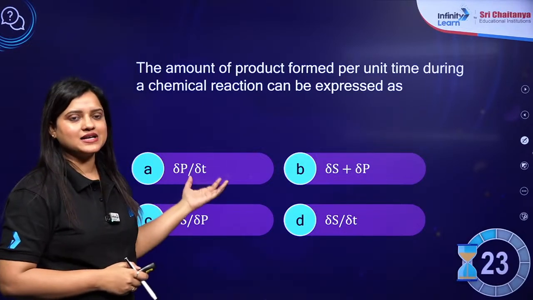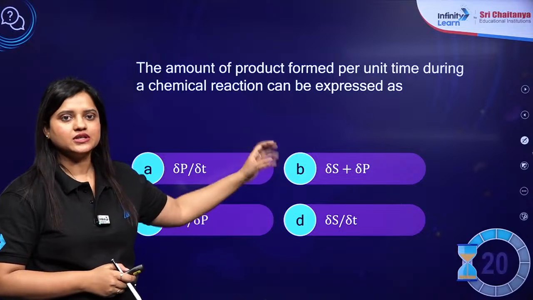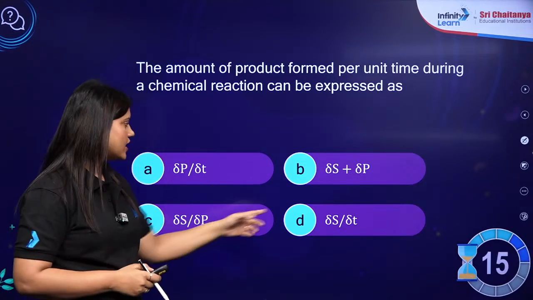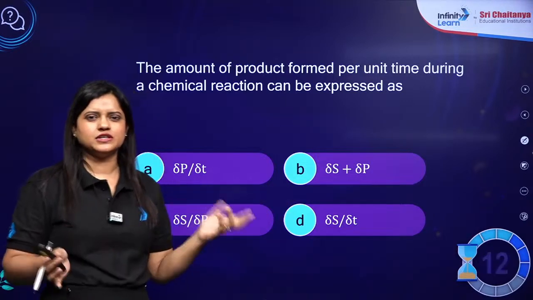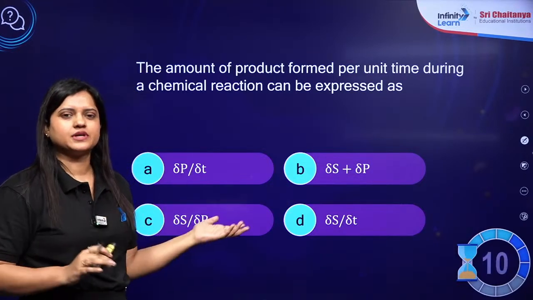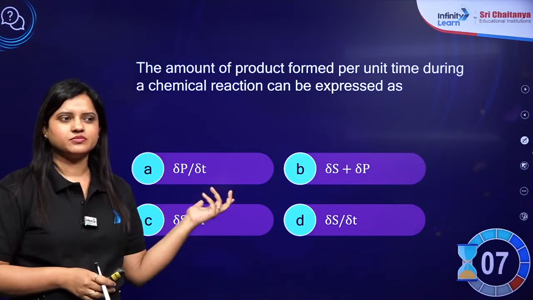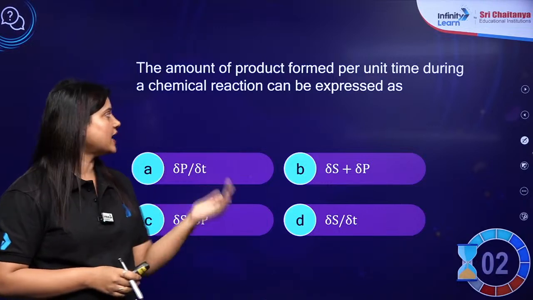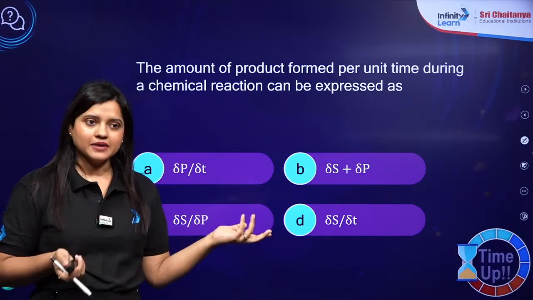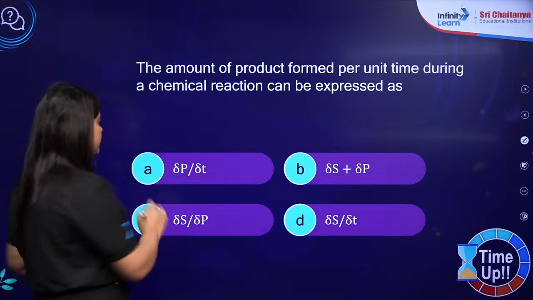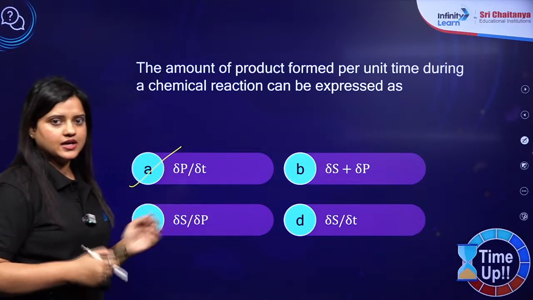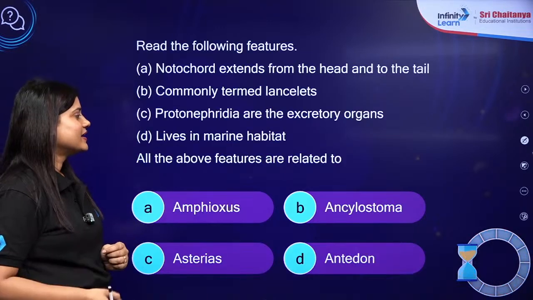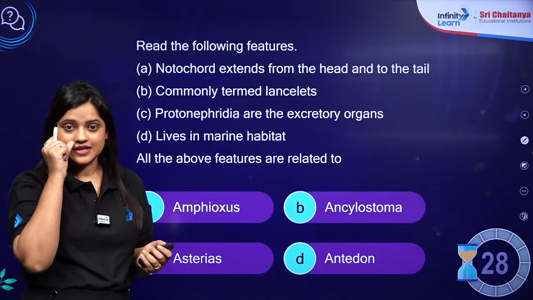Simple questions can be asked in your NEET examination from the portion that we skip. So usually where we see numericals or anything different, we skip it, but simple questions will be asked from there. You cannot skip any portion of the chapter. The amount of product formed per unit time during the chemical reaction can be expressed by delta P by delta T. Rate of reaction, isn't it? So answer is A. Next question, and your time starts now.